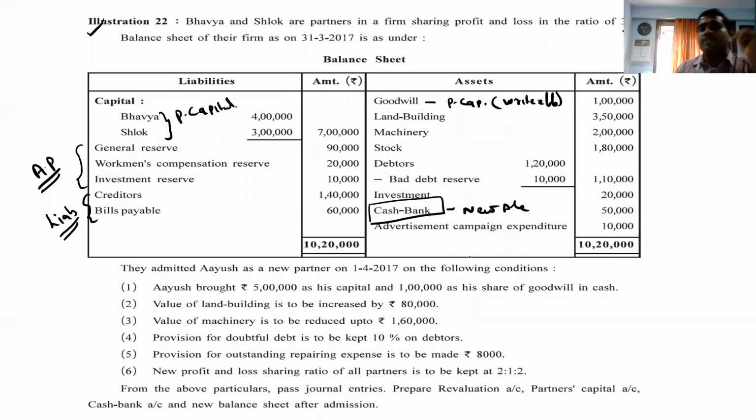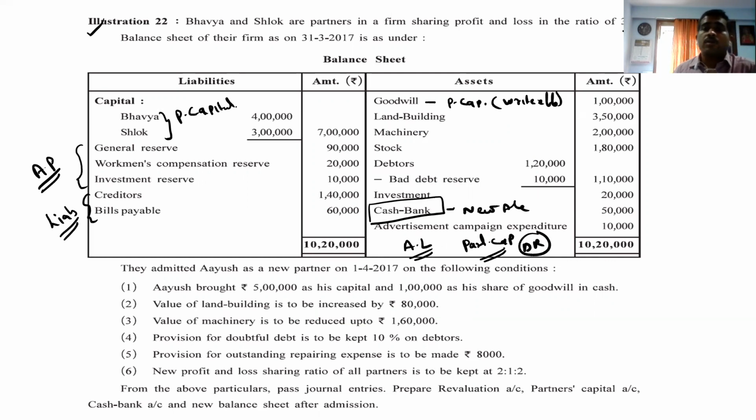Advertisement campaign expenditure, what does it mean? It is an accumulated loss, and that we have to transfer to partners' capital account, debit side.